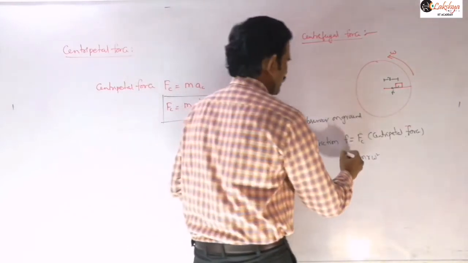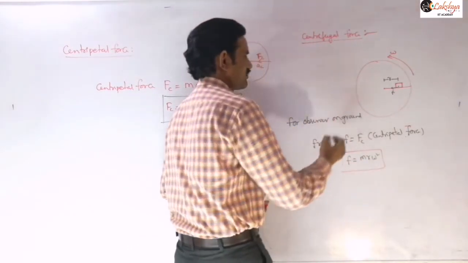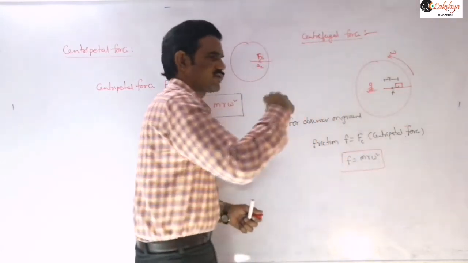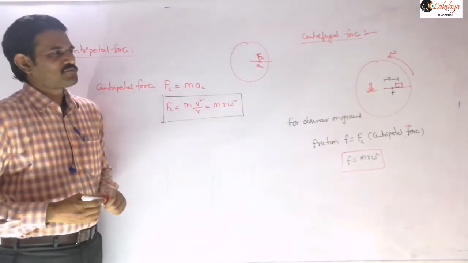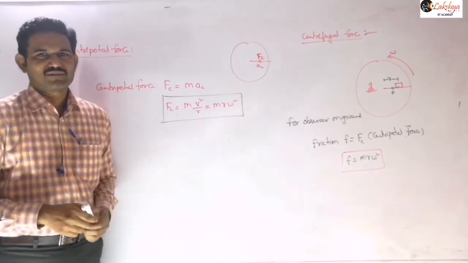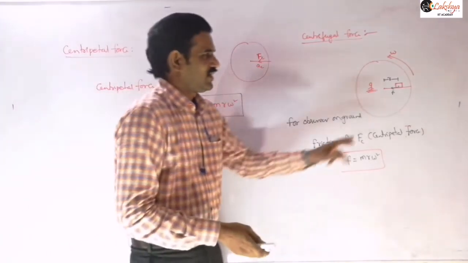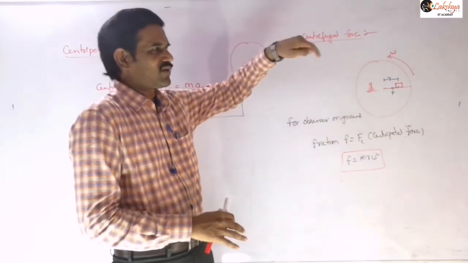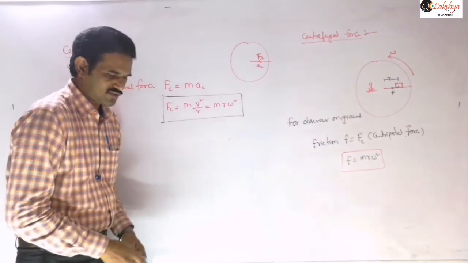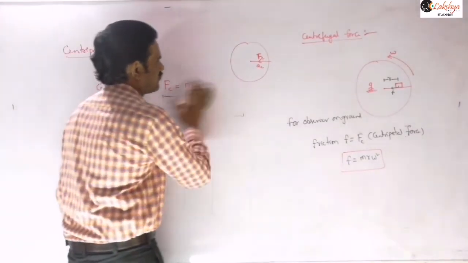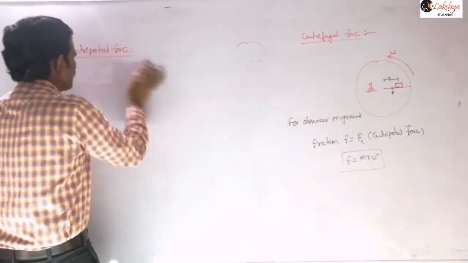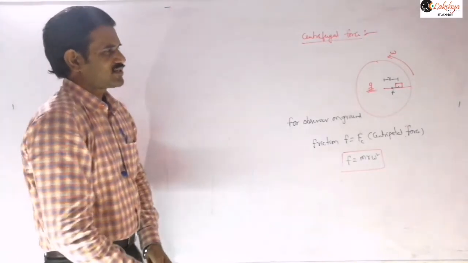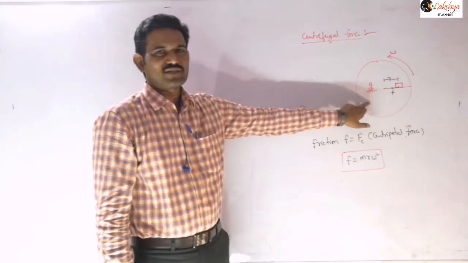Now if you consider an observer standing on the platform, suppose an observer is standing here, the observer is also revolving there. Then with respect to that observer, the block appears at rest, because the distance of the block from him will always remain the same, since the person is also revolving along with that platform without any relative slipping. So the person feels that the block is at rest.